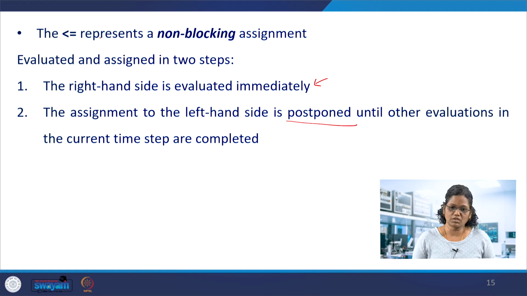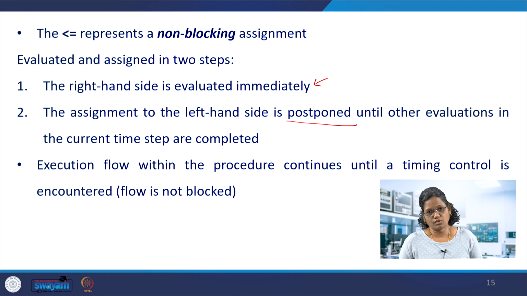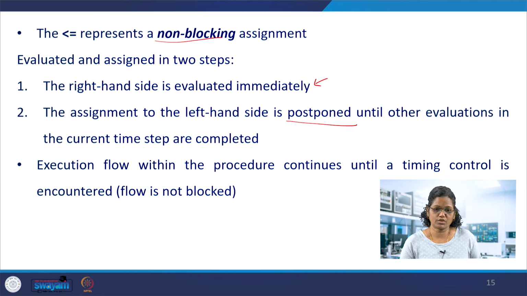We had seen this difference with the swapping examples and the shift register example also. The less than or equal to represents the non-blocking assignment. It is done in 2 steps, evaluate and assign later, but in the blocking one, evaluate and assign in a single step. So why do we say this is non-blocking? It continues to the next statement evaluation and does not block the execution of the next statement. The flow is not blocked, that is why it is called non-blocking. It looks for the next timing control and proceeds before the assignment.